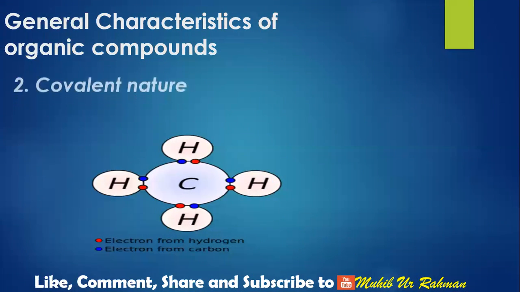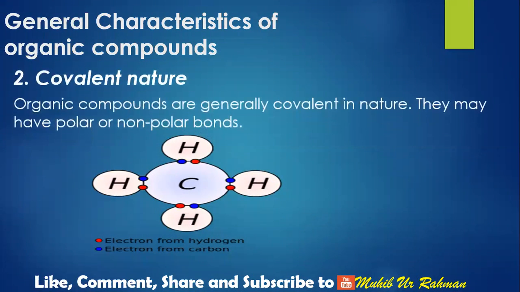The second one is covalent nature. Basically, they are generally covalent in nature. They may have polar or non-polar bonds. There exist covalent bonds in organic compounds. Such covalent compounds may be polar or non-polar. We have discussed polar and non-polar covalent bonds in 9th class in detail.